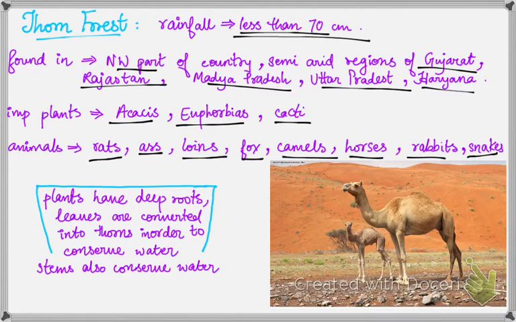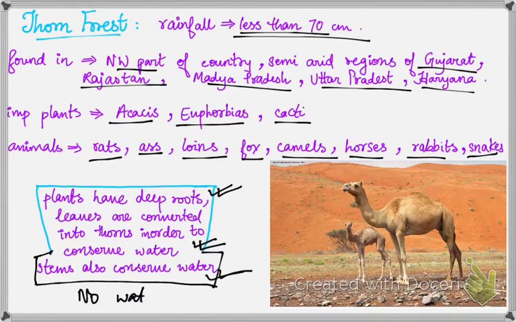Plants here have deep roots so that they can take up water from deep inside the soil. The leaves are converted into thorns in order to conserve water. Stems also conserve water to some extent, because here there is a large part of the year when there is no rain at all. Now we'll learn about mountain vegetation.